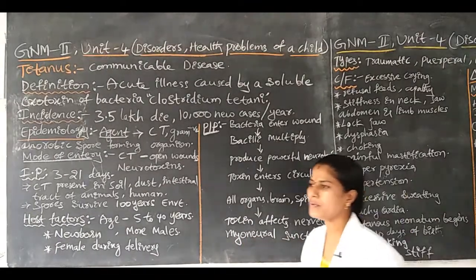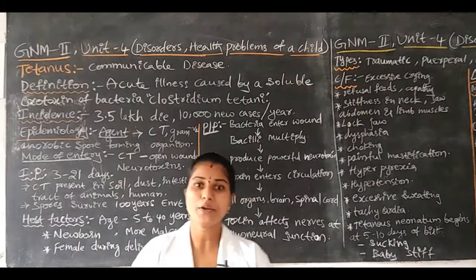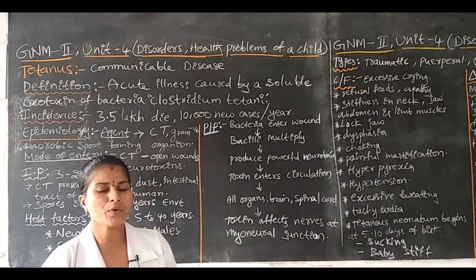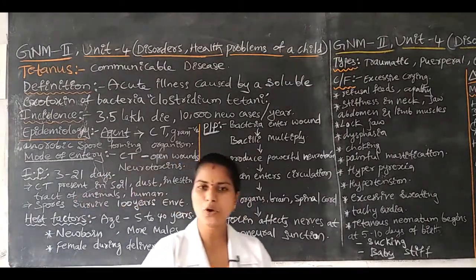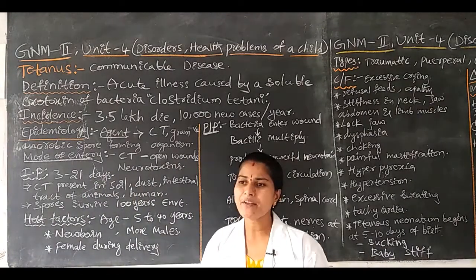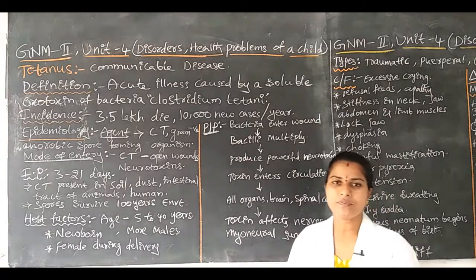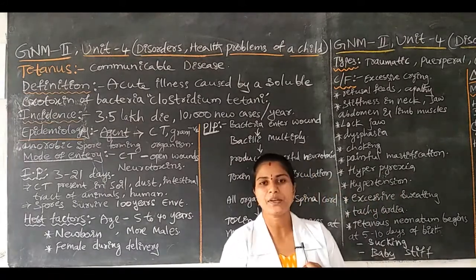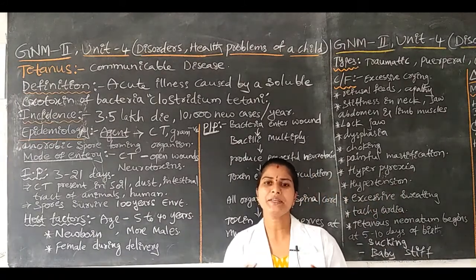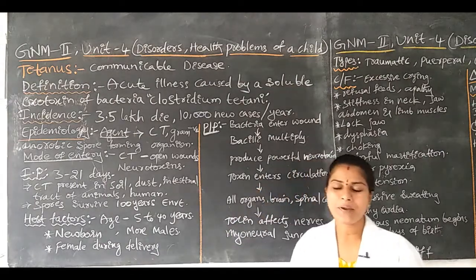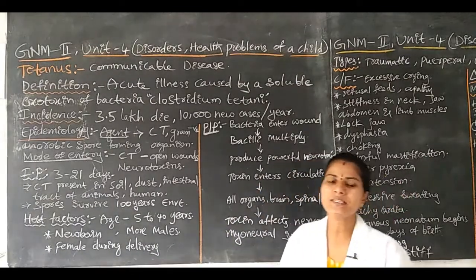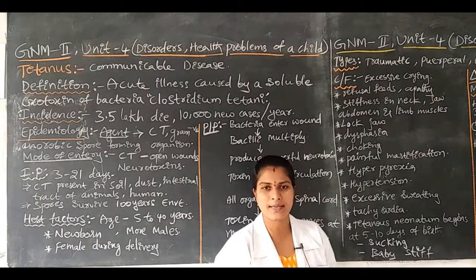What is meant by myoneural junction? It is the neuromuscular junction. Myoneural junction is nothing but the neuromuscular junction. Here, the muscle receives impulses from the neurons, that is, from the brain. The brain sends impulses through the neurons up to the muscles.